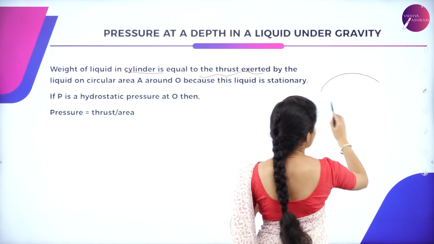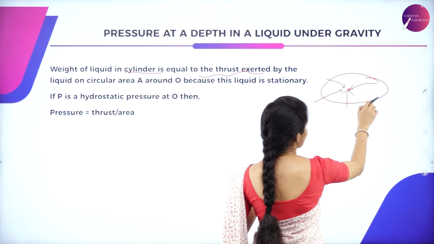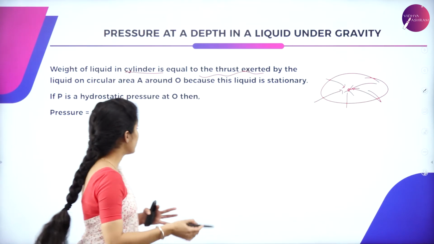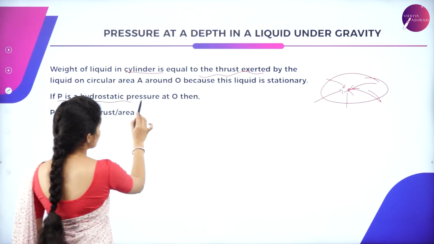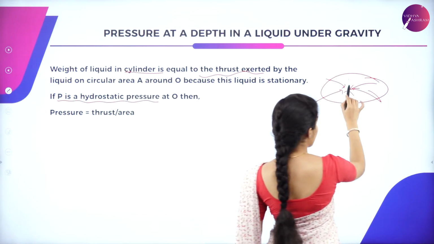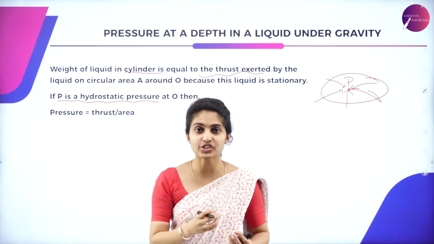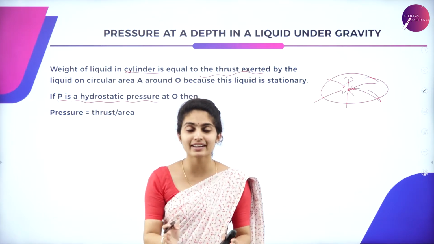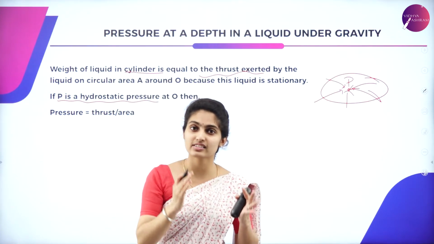If this was an area at point O, the thrust was equal to the weight of the liquid which is present in the cylinder. So here, if P is a hydrostatic pressure at O, there is certain pressure which is said to be hydrostatic. Hydro means the pressure which is exerted by a fluid, and static means at rest. At rest, the fluid is exerting certain pressure.